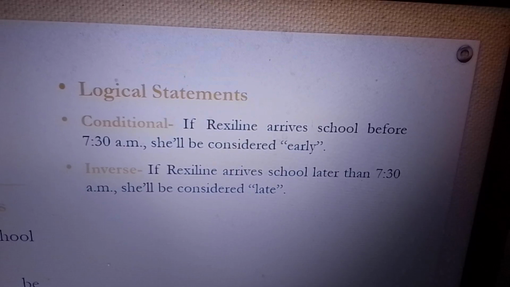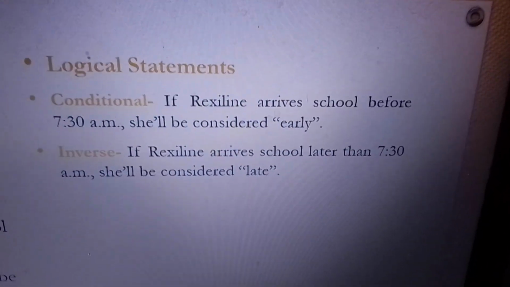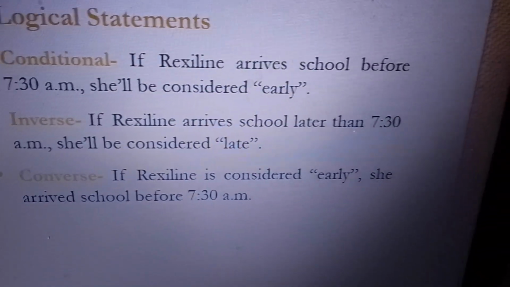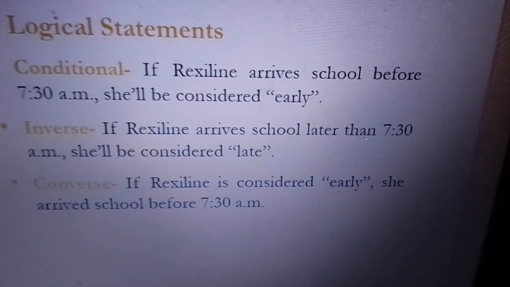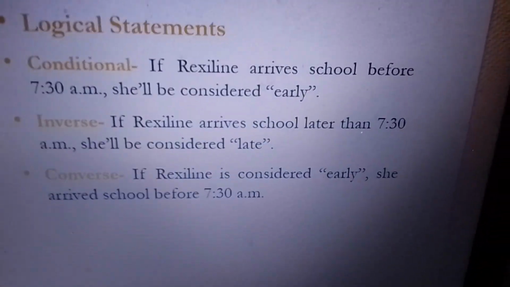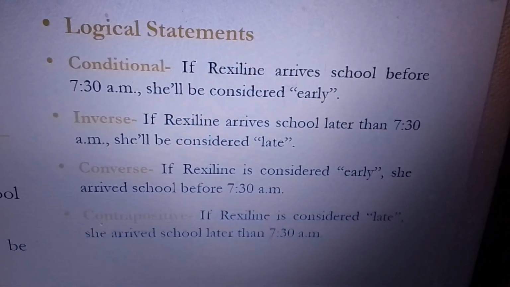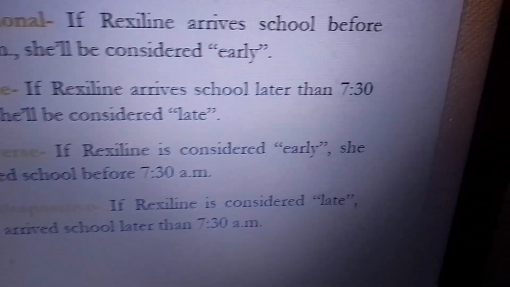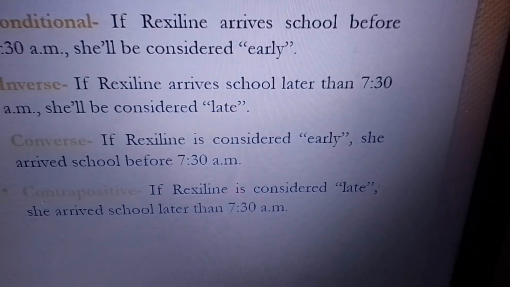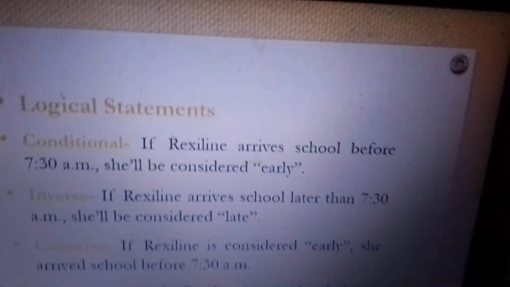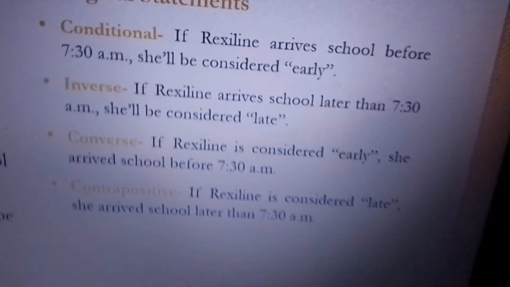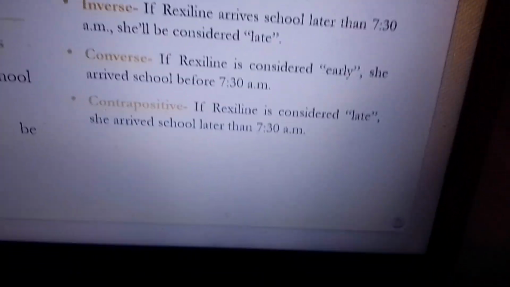And then, if Rexeline wants to arrive early, this is the converse. If Rexeline is considered early, she arrives at school before 7:30 a.m. And then in the converse, what is the contrapositive? If Rexeline is considered late, then she arrives at school later than 7:30 a.m. Remember, they're just the same, right? Although there's positive and negative.